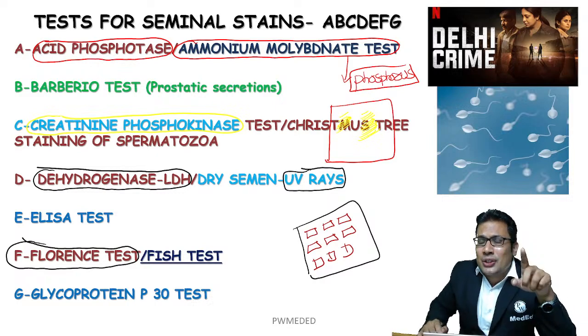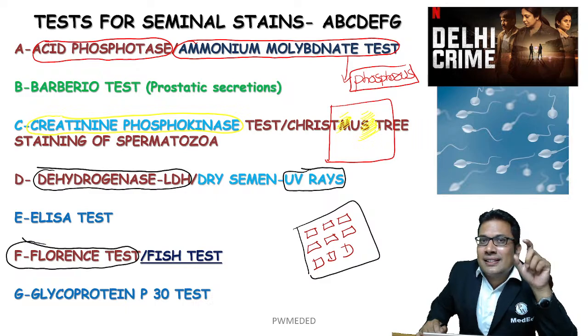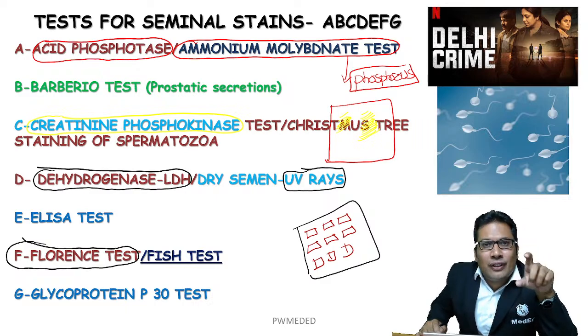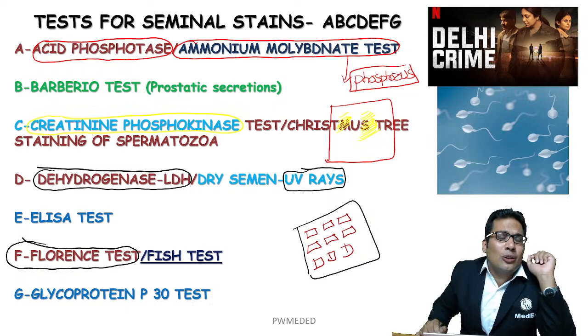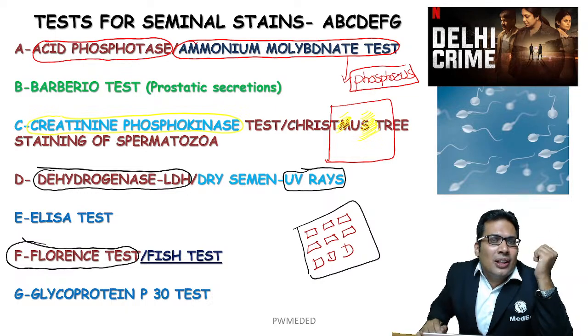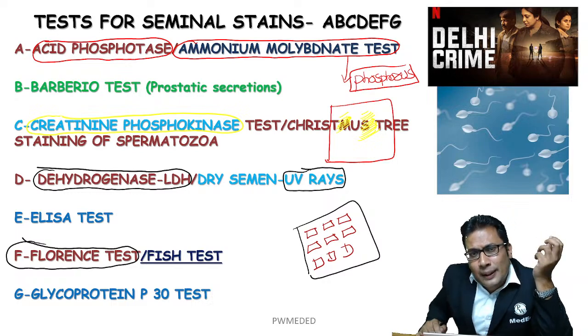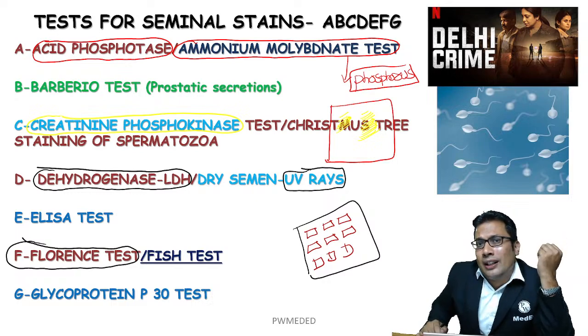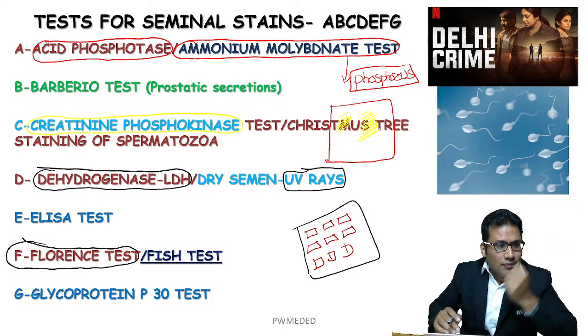If the question asked is the most specific, your answer should be Christmas tree staining. Most specific biochemical test, your answer should be lactate dehydrogenase test. Most common test, your answer should be acid phosphatase or glycoprotein P30 test.